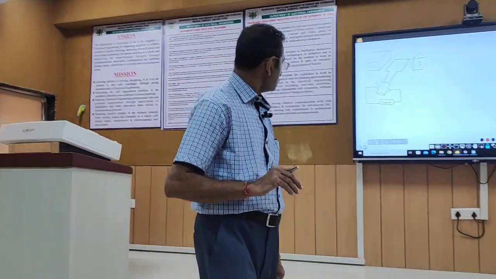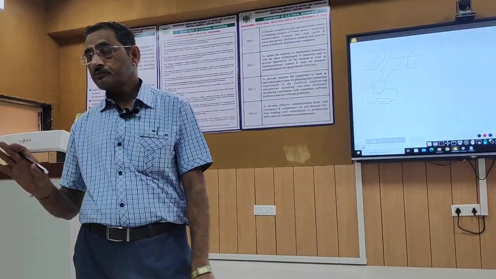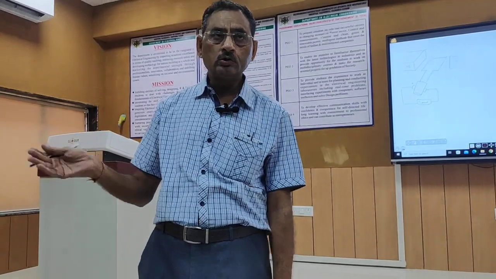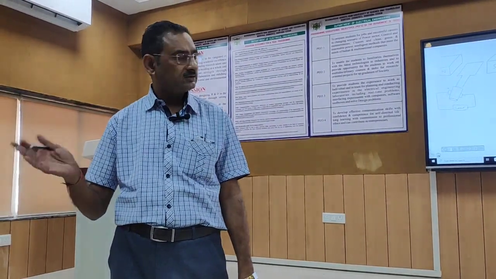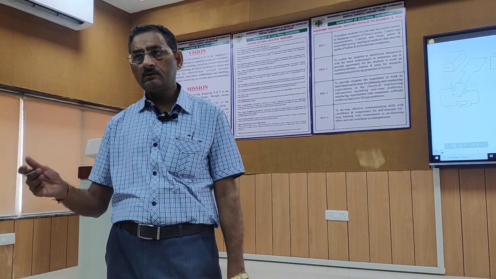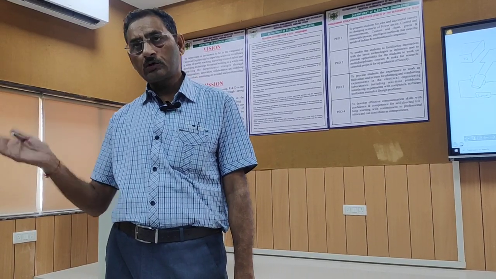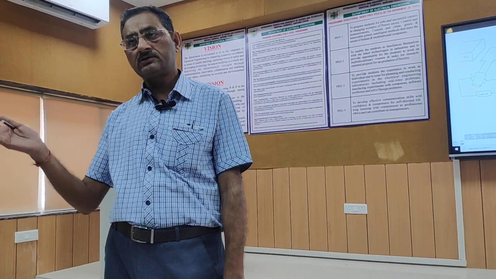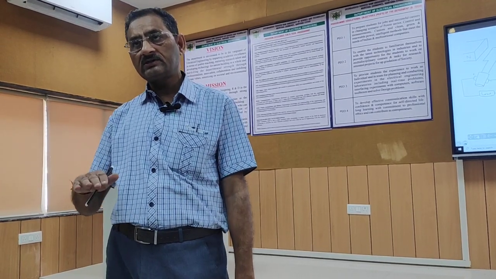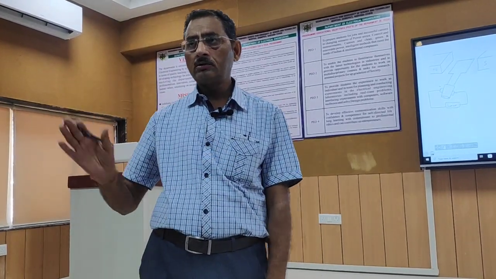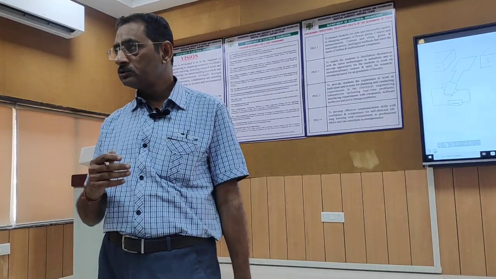First of all, we will take the generator, and in your course there is only the DC machine, so DC motor and DC generator. First we will describe the DC generator, then the DC motor. Further, there is a classification of DC machines depending upon the excitation: series excited, shunt excited, series shunt excited, compound excited, for both motor and generator. During this classification also, there is no difference in construction between motor and generator.